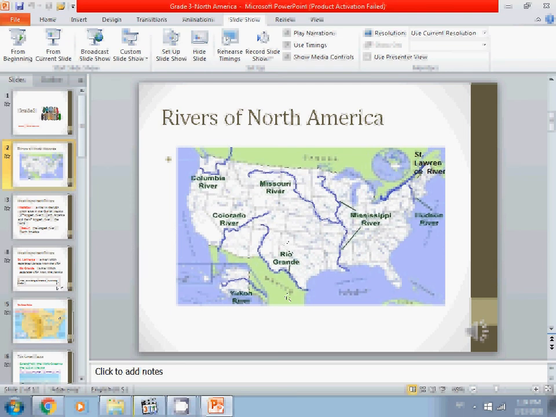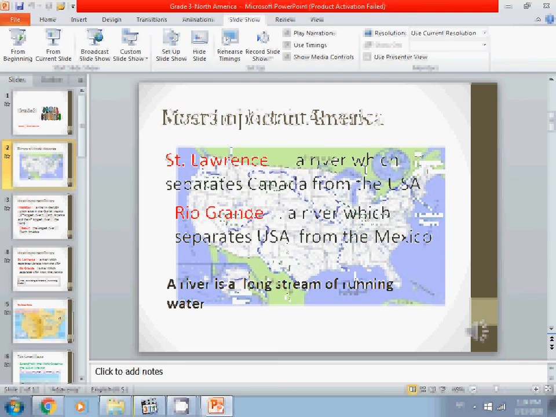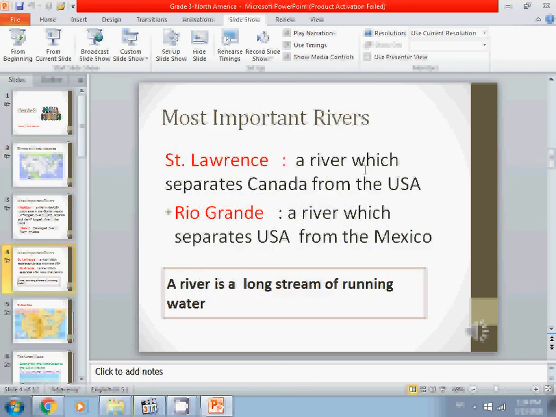Let's go back. What's the meaning of river? As you remember before, river, is it land or water? Yes, that's right. It's a narrow path of water. Is it running? Yes, it's a long path of running water, or you can say it's a long stream of running water. That's the river. In Egypt, we have a very long river, the longest river in the world, which is, yes, the Nile River.